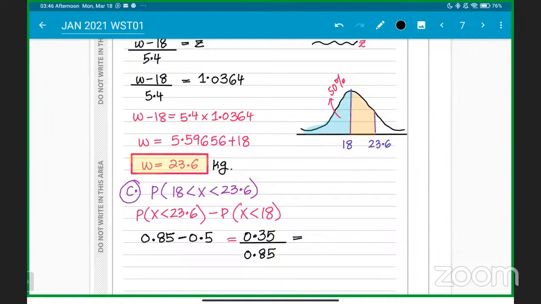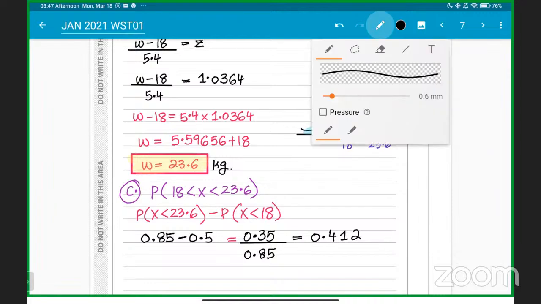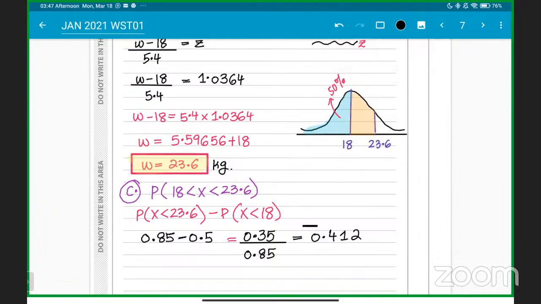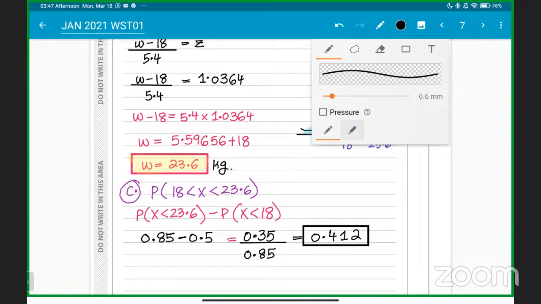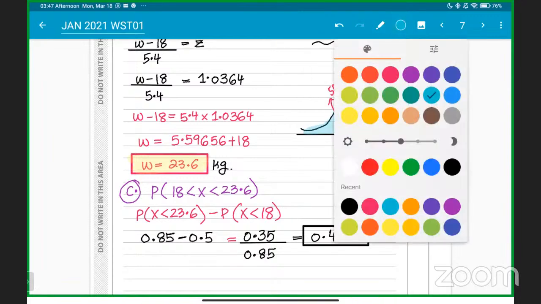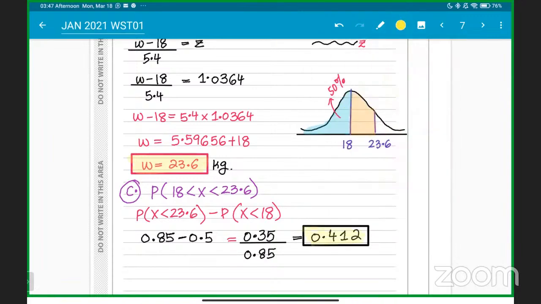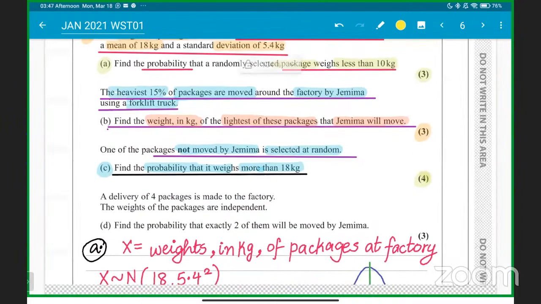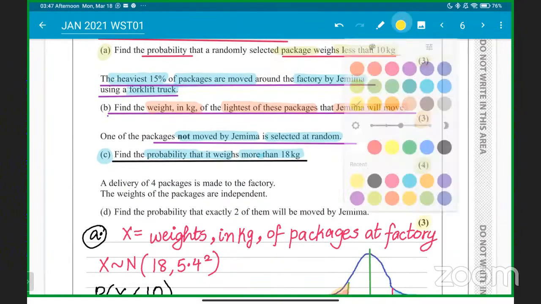So it will be 0.4117, which we can convert to 0.412. So part C is also done here. Let me know, got it students? Clear? Understood guys? Any questions? Any doubt? Yes, it's clear. Then part D is for 3 marks again.